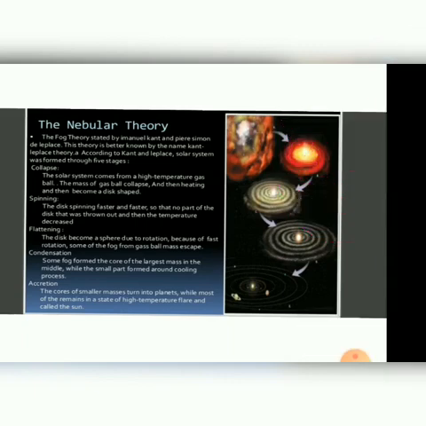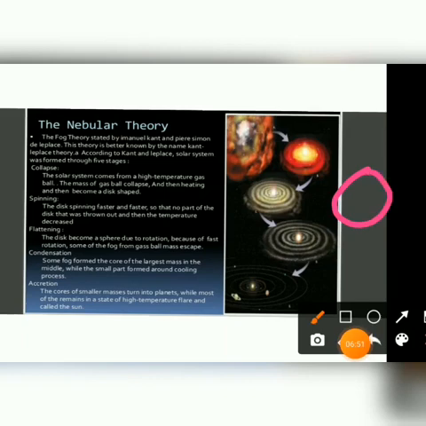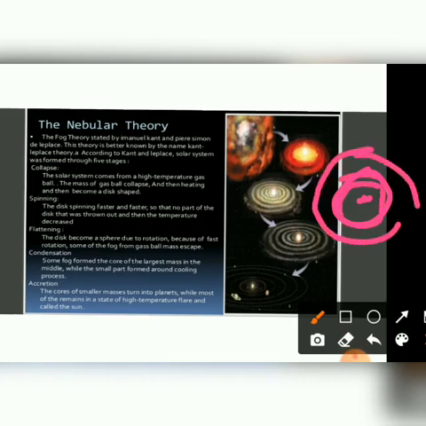Okay, so slowly all this disc will start forming like this, and in between we can see the sun. Slowly this disc, when it is moving, will form its own orbit, and that is nothing but the different planets that are going to form over here. Okay, whereas in between we can see the sun.